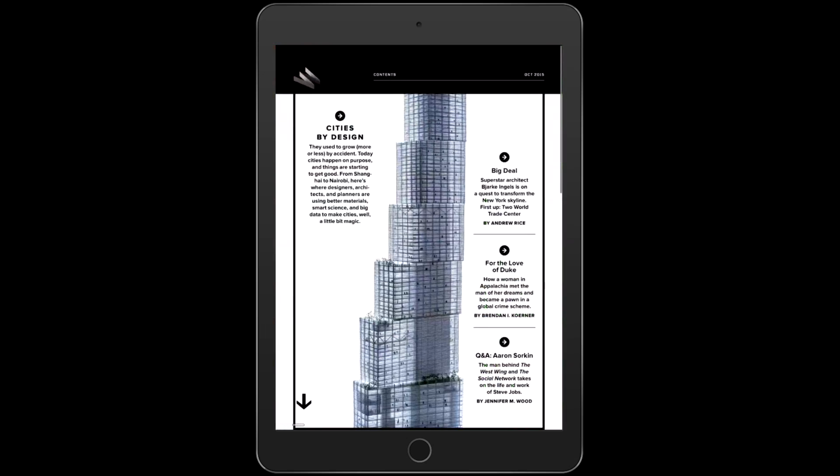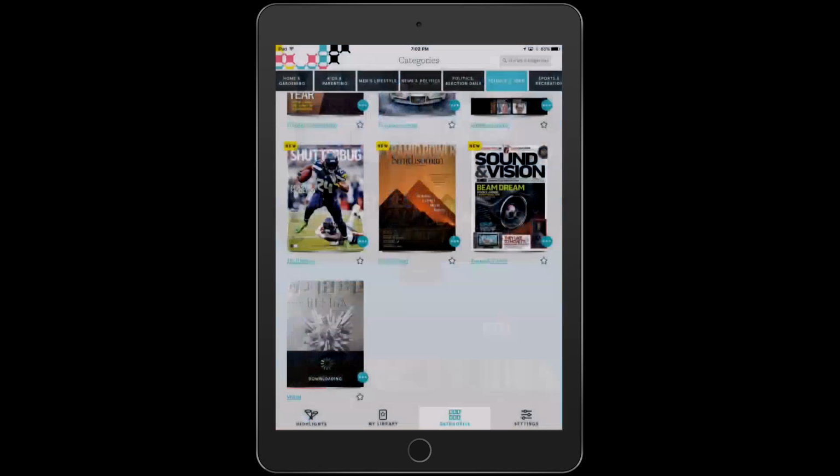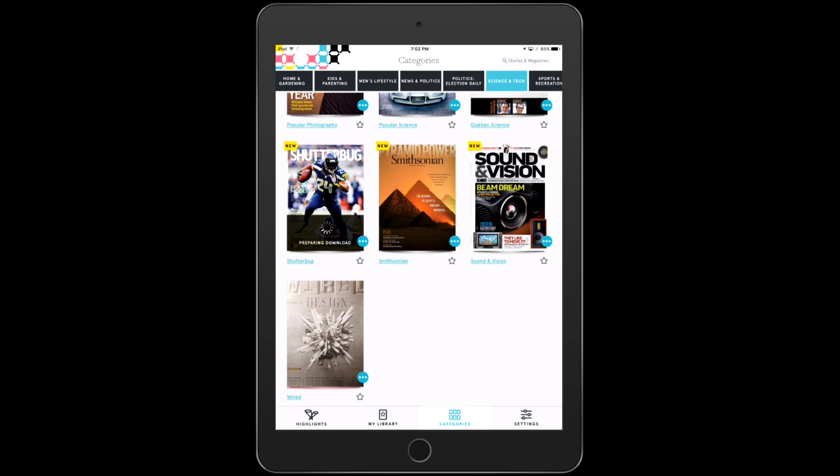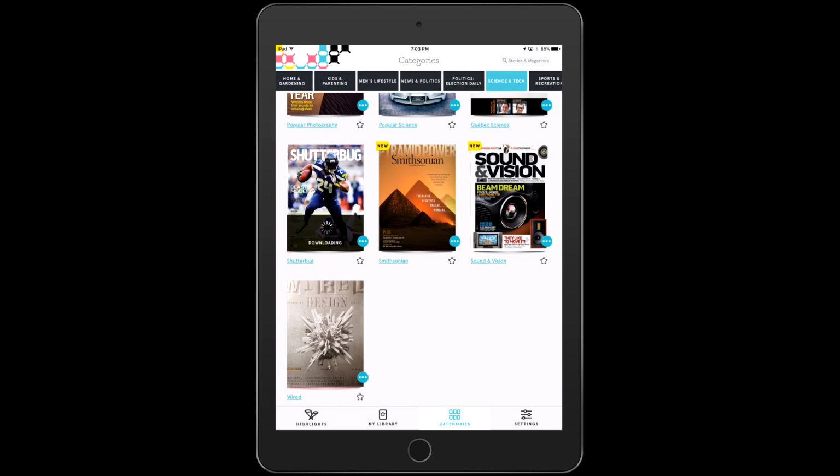If you don't want to read a magazine while it's downloading, you can see the download status here. Now, Texture does not support multi-downloading, so I can't click on three or four of these magazines at once and start downloading them all simultaneously, then walk away for about five minutes while they all complete. It's one download after another, and there's no queue system. If I click on Shutterbug, it immediately starts downloading, and as you can see, as soon as I clicked on it, it stopped the downloading of Wired. So that is one of my little gripes here.